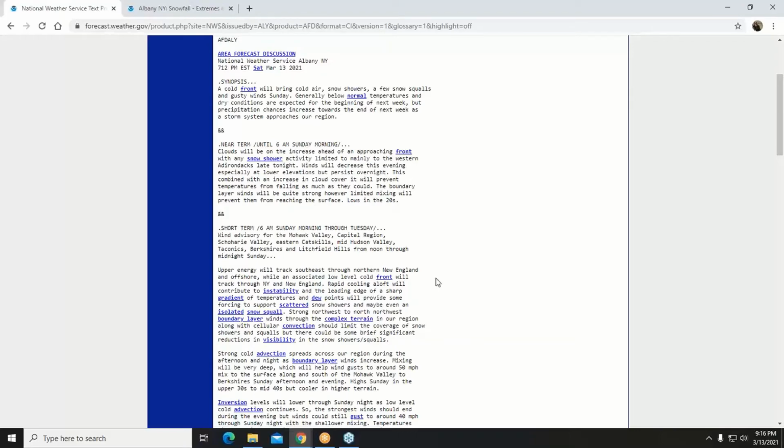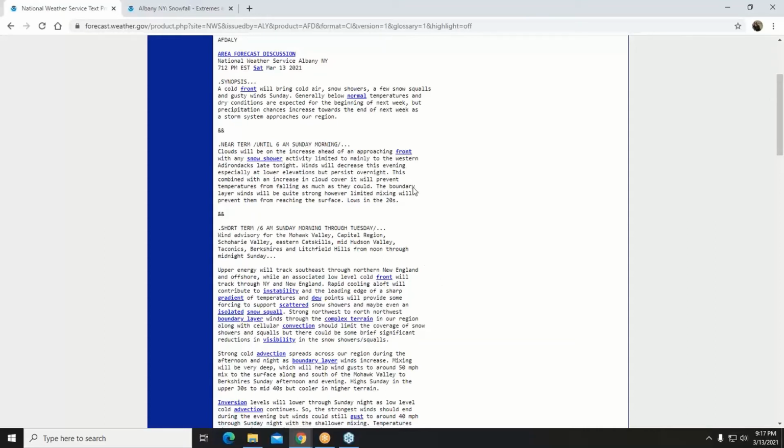So if you want to really read and understand what the meteorologists who prepared your forecast were thinking when they prepared and issued your winter storm warning or flood advisory or whatever it is, you can read the area forecast discussion and get more information that you may not get just by reading your point and click.